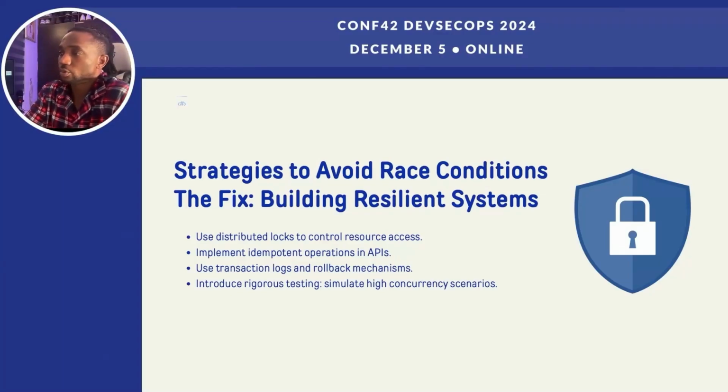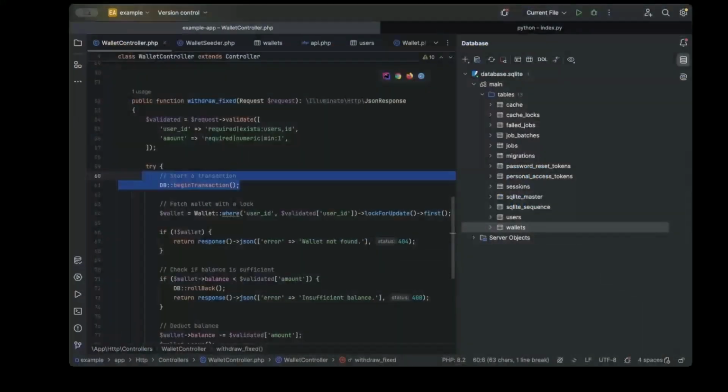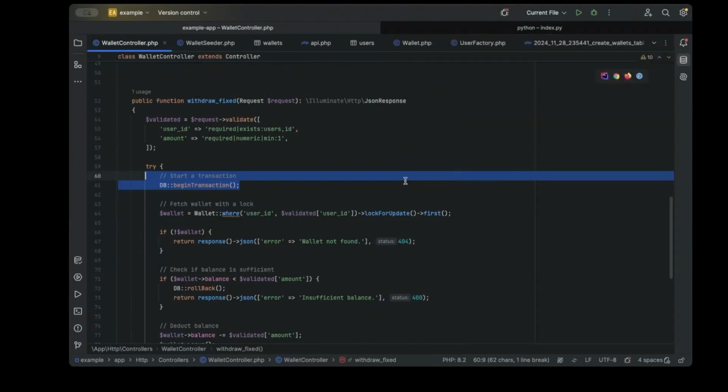So we started the transaction here, so that for anything between these transactions, when there's an issue, it should immediately roll back anything that it has done previously. Sorry, I was not showing you the code base. So here we started the transaction. Like I said, this is strictly for Laravel. Now let me close this so we can have a full screen.